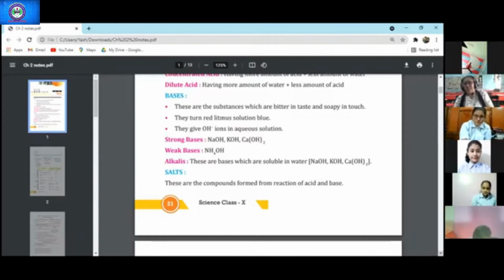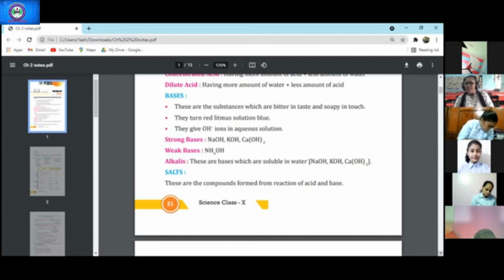Paper is more convenient in junior classes, so we use paper. Otherwise, litmus solution is used, right? Bases give OH ions when they are dissolved in water. So in the lab also, we use strong bases, dilute and concentrated bases, right?